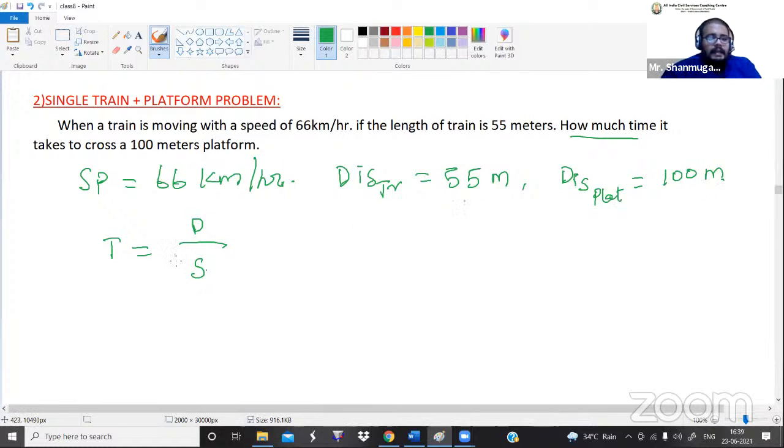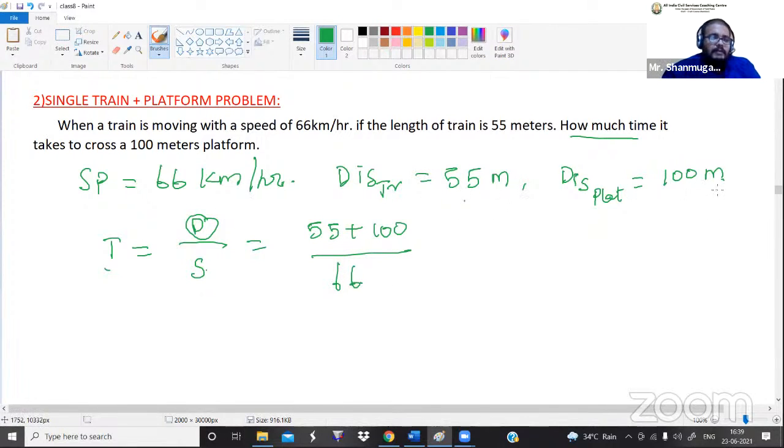But in the time formula, we have only one single distance value. So what do we have to do? We have to add the distance values. Got it? That is 55 plus 100, divided by the speed value, which is 66.